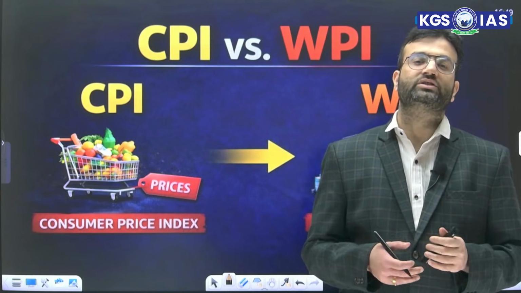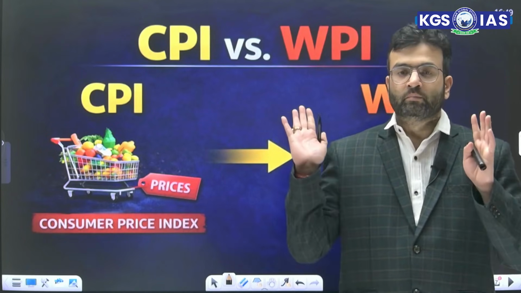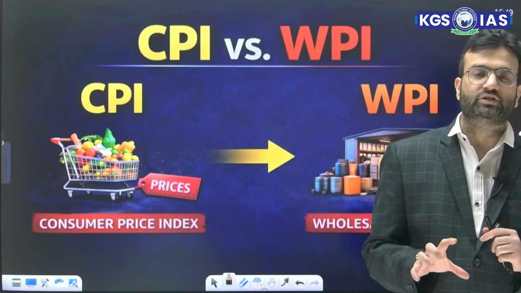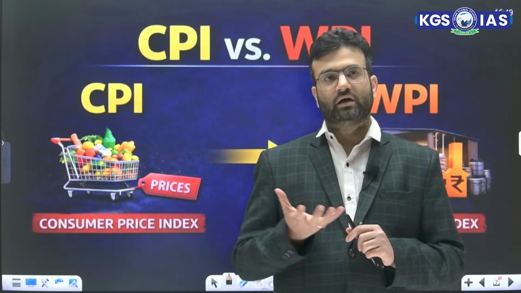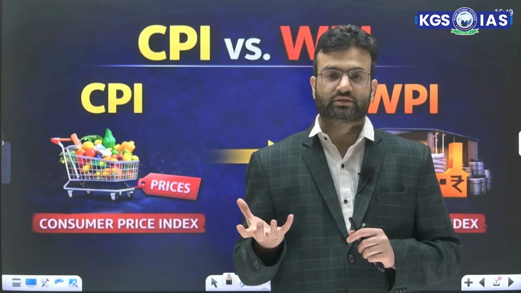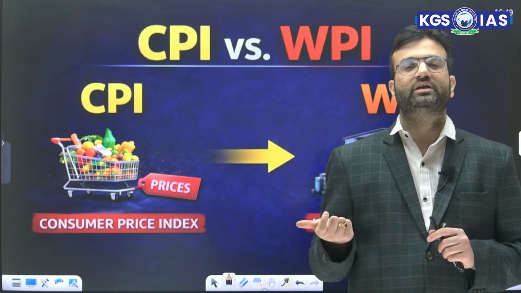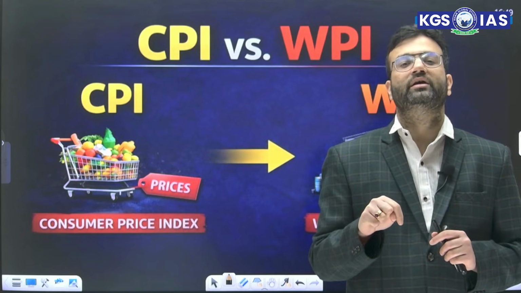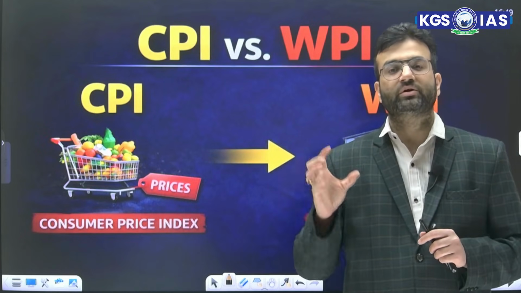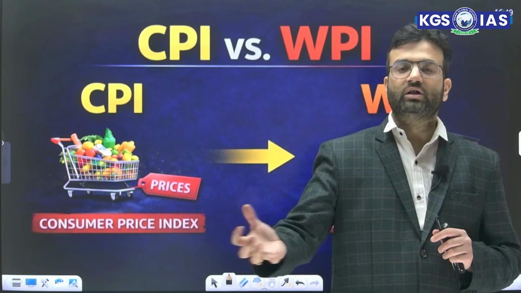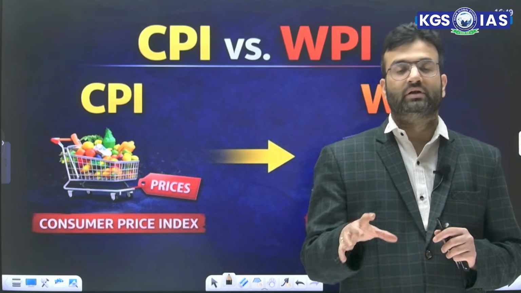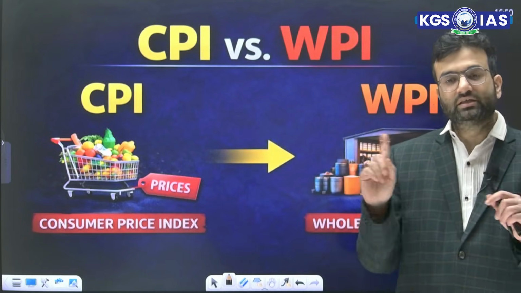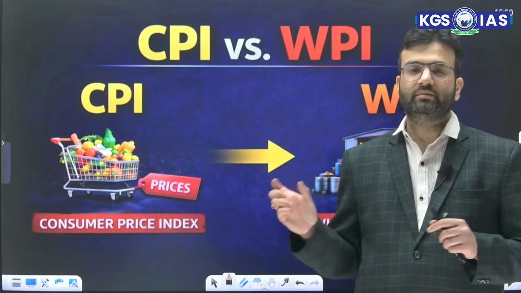Second, in CPI inflation's overall composition, more weightage is given to food items. Whereas in WPI inflation, more value is given to manufacturing products. So if the prices of manufacturing products increase, WPI increases. So why does RBI use the CPI measure to calculate overall inflation? Because it actually includes all the demand for goods and services at retail level. That's why CPI inflation is more important while doing inflation targeting. And this inflation targeting is done by RBI.